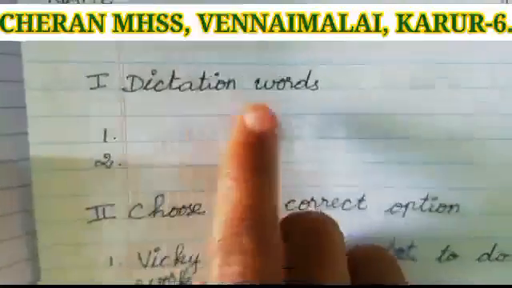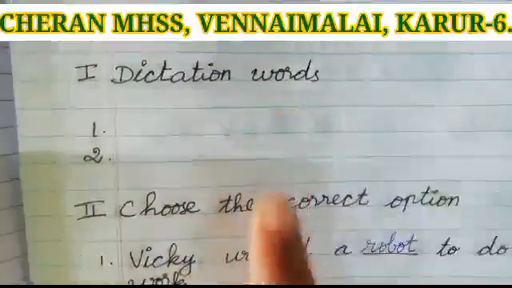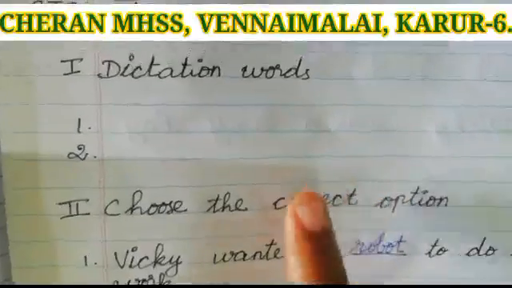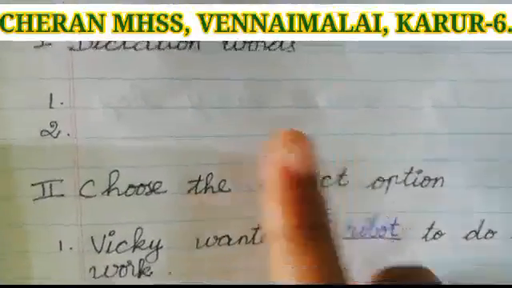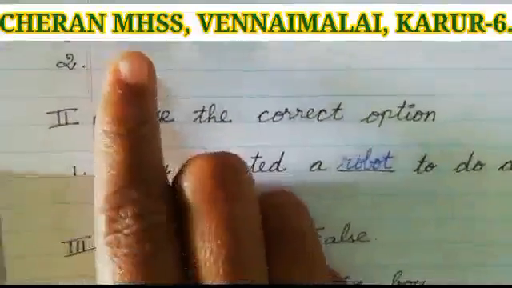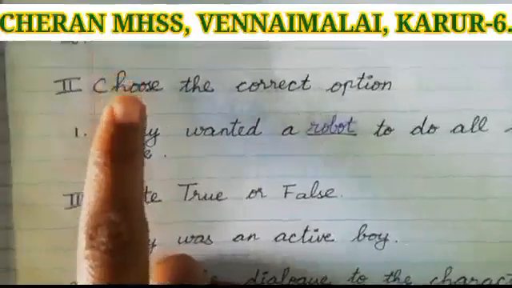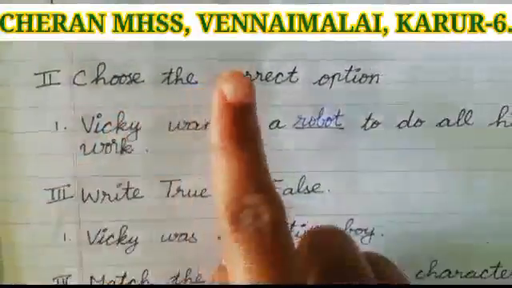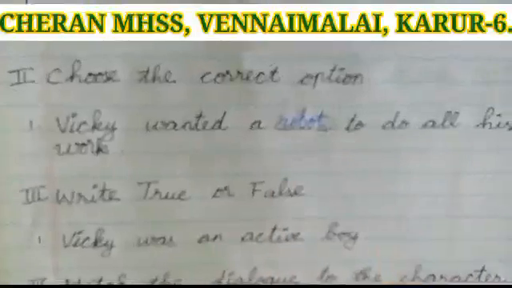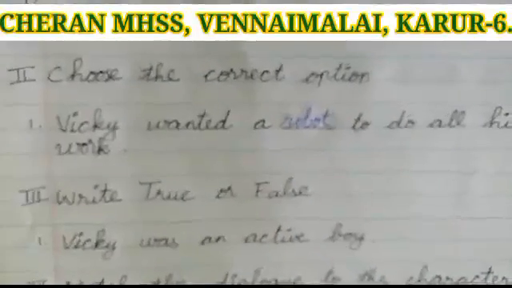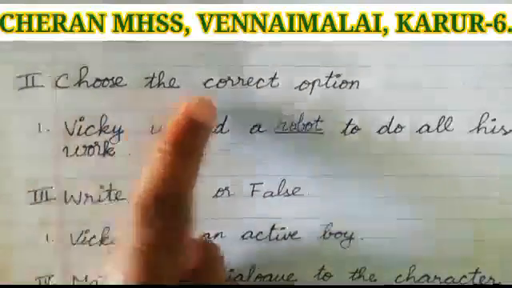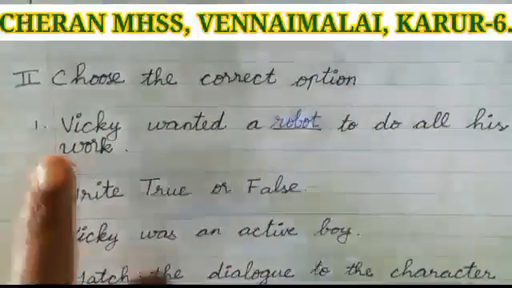Roman number 1, dictation words. For dictation words, your teacher will send you a voice message. Hear the message and write the words here. Okay. Leave a line. Then write the Roman number 2. Except dictation words, for all the remaining Romans you have to write question with the answer. So put Roman number 2, choose the correct option.